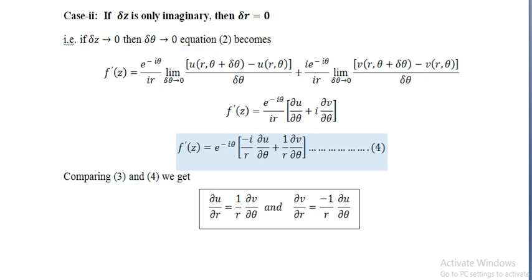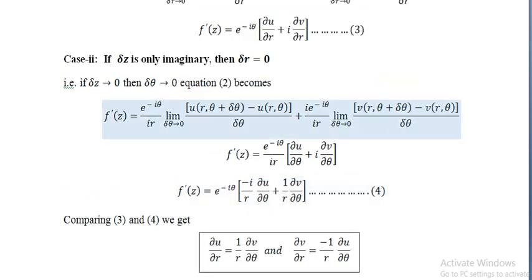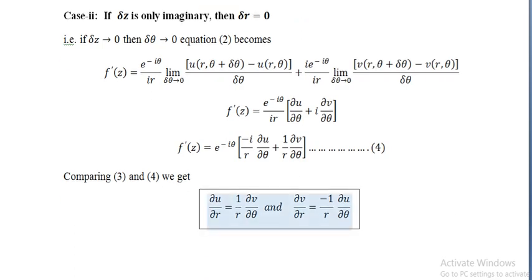So this is equation number 4. Now we compare equations 3 and 4 and separate the real and imaginary parts. So you get dou u by dou r equal to 1 by r dou v by dou theta, and dou v by dou r is equal to minus 1 by r dou u by dou theta, which is the required Cauchy-Riemann equation in polar form.